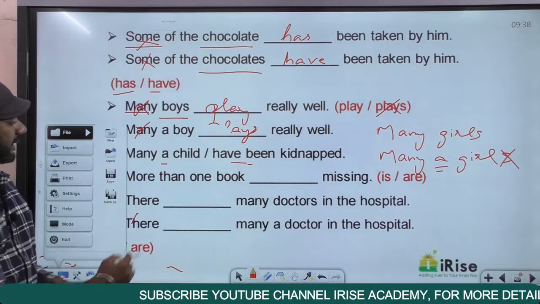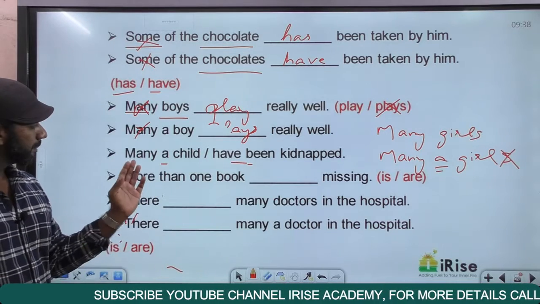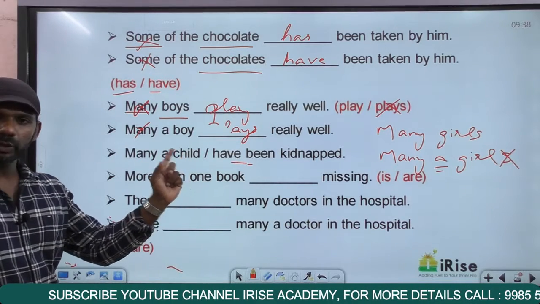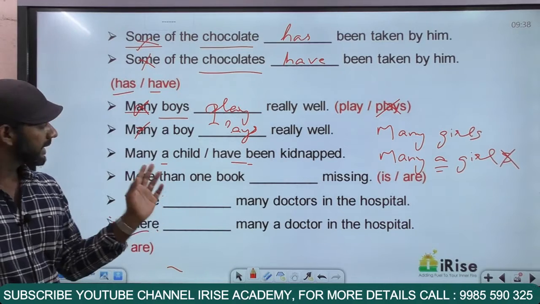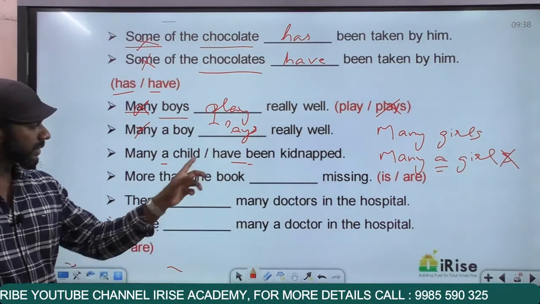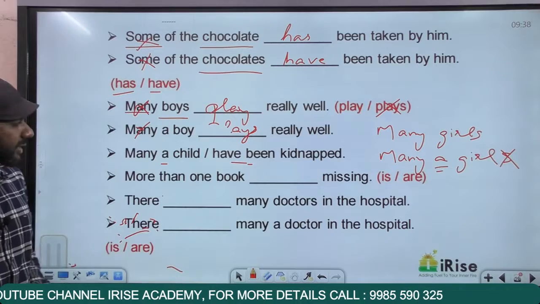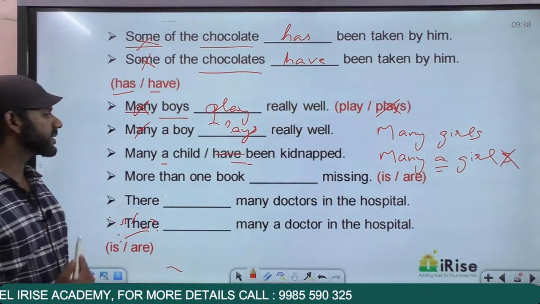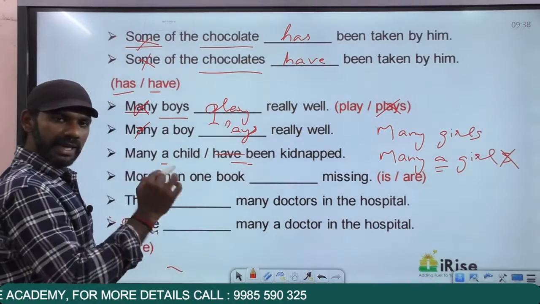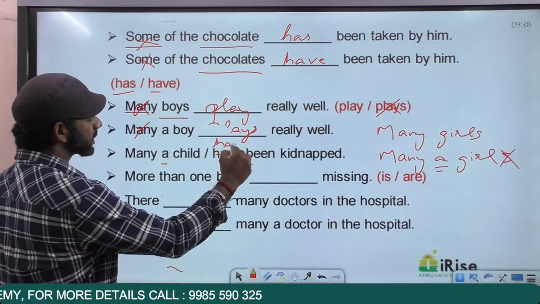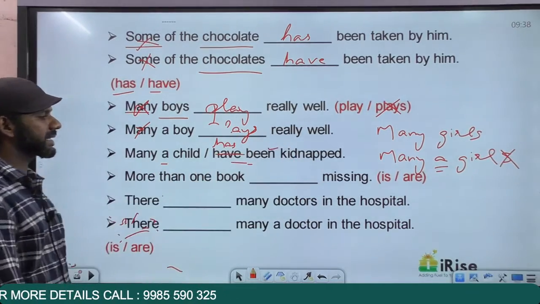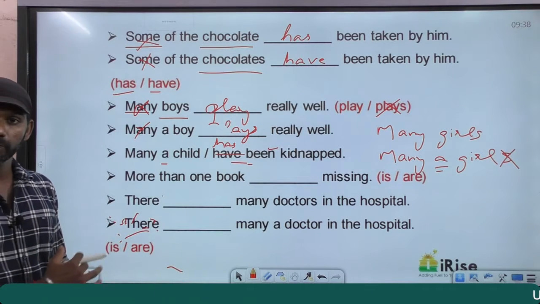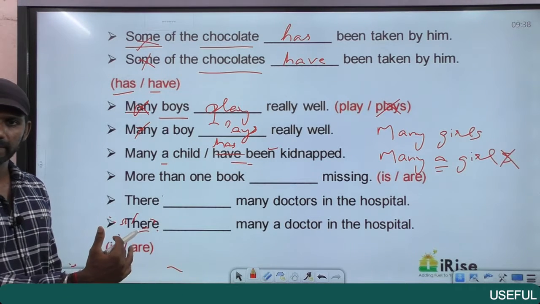Moving from the left to the right, many a child, up to here, any error? No. Many a child is a correct usage. So up to here, no error. Then if I say have, the second part does not go with the first part. So in this case, the error is in part 2. And in this context, the correct statement must be many a child has been kidnapped. Moving from the left to the right.